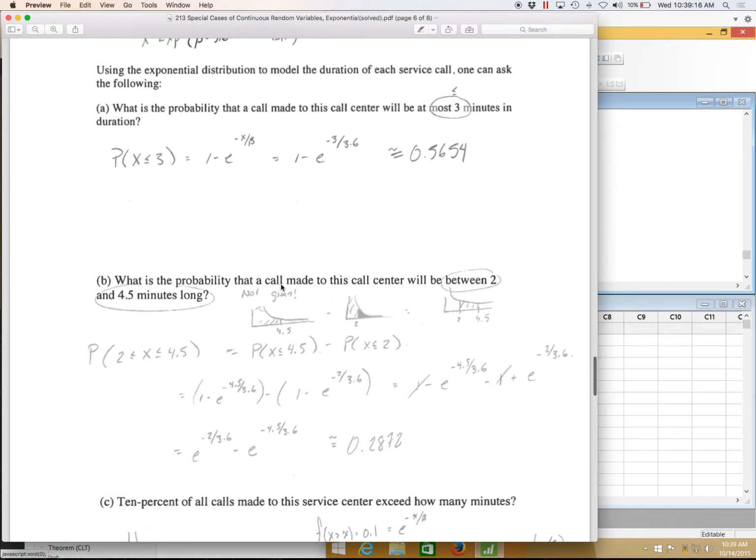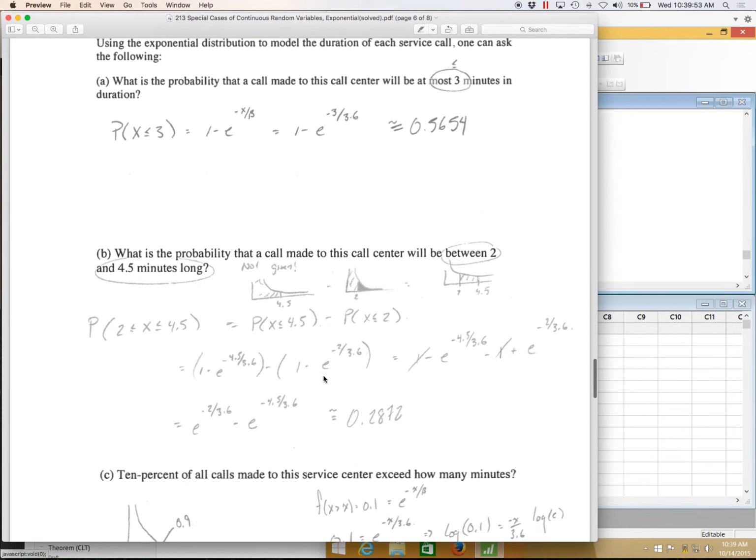What is the probability that a call made will last between 2 and 4.5 minutes long? So what's that chance? Basically, you're saying x, the length of a call, is between 2 minutes and 4.5 minutes. You can use the same tricks we used before. You could use the cumulative to find all the way to 4.5 minutes. You can also find the probability of it lasting up to 2 minutes. If we subtract these two, we get strictly between 2 and 4.5 minutes. Using the formula, you can just substitute in like that, do some cancellation, and find the answer.